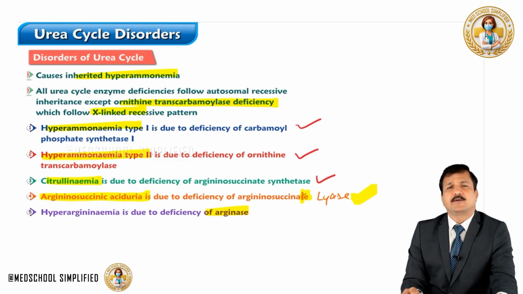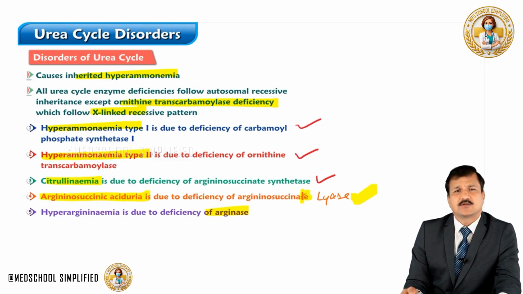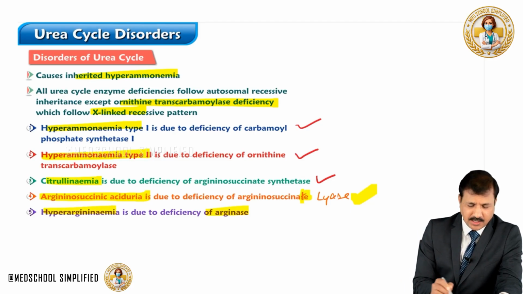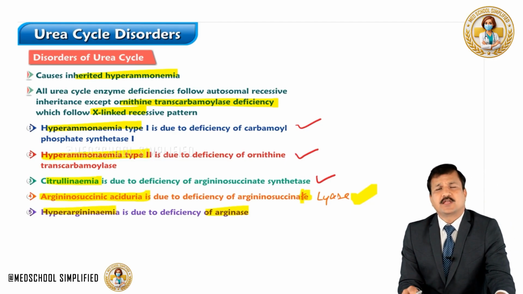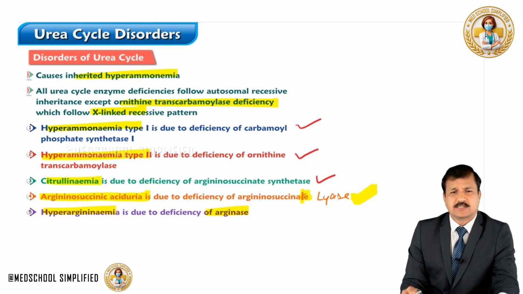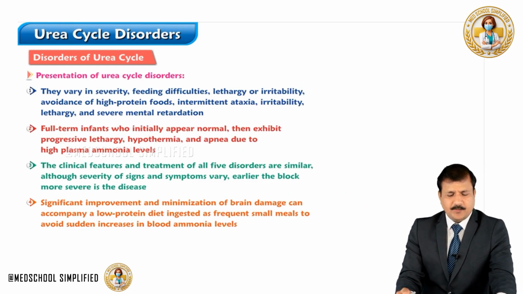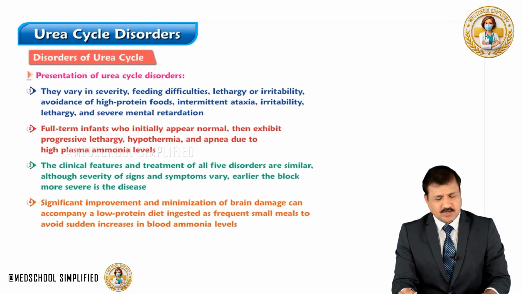Argininosuccinic aciduria is because of deficiency of argininosuccinate lyase enzyme, the fourth enzyme in the urea cycle. Hyperargininemia, where the fifth enzyme in the urea cycle, that is arginase enzyme, is deficient. Now, a presentation of urea cycle disorders.